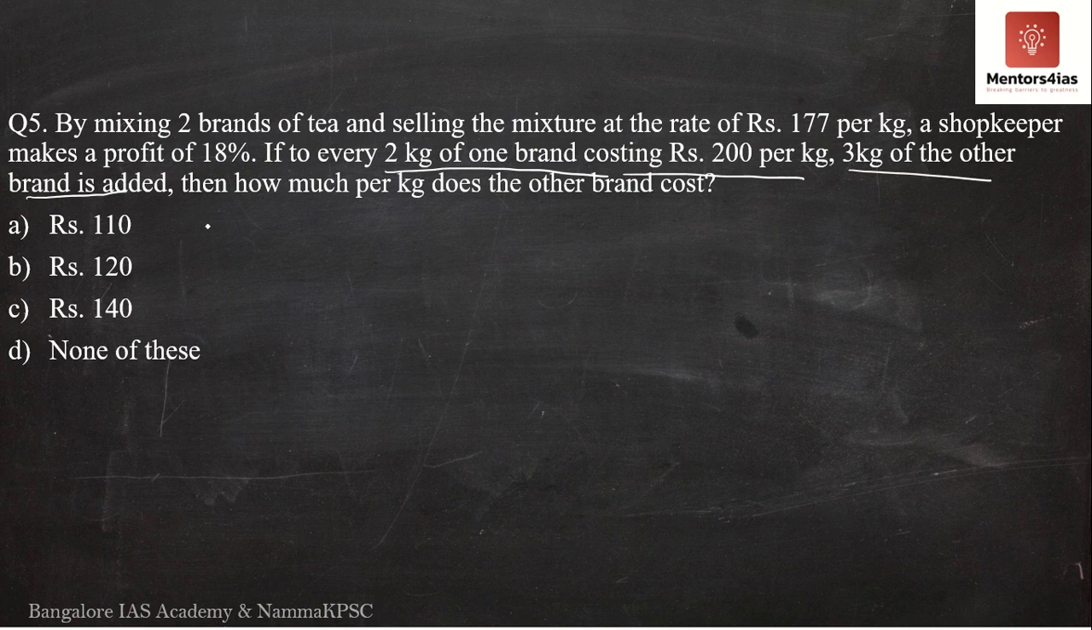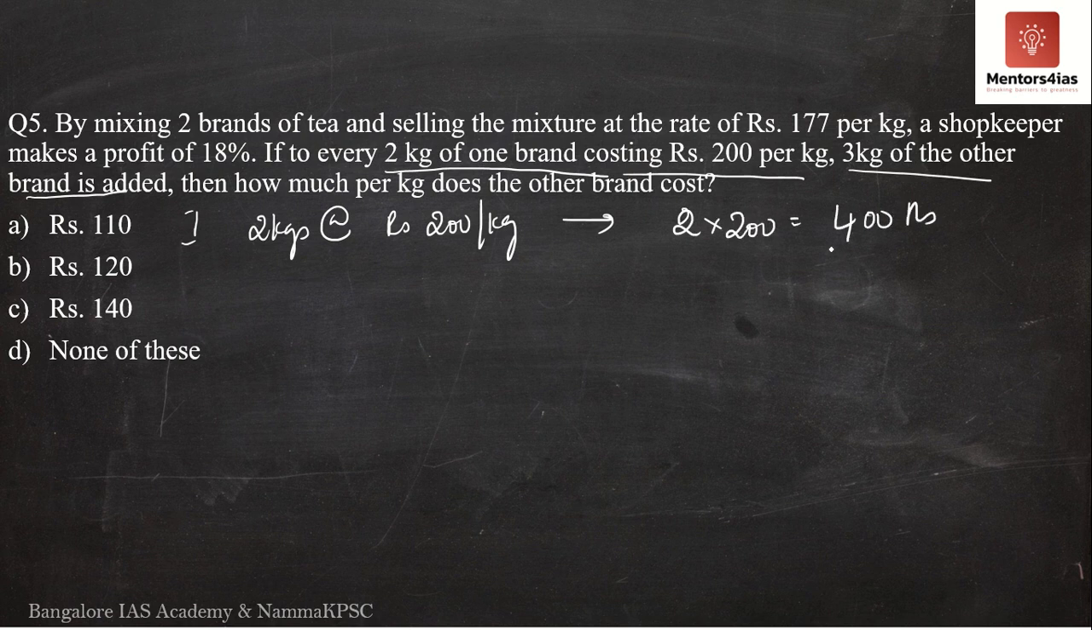So what will we do? We will take the first variety. If there are 2 kgs costing rupees 200 per kg, then the total cost of 2 kgs will be nothing but 2 into 200 is equal to rupees 400. Now take the second one. How many kgs? 3 kgs.